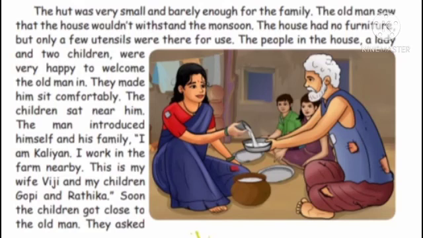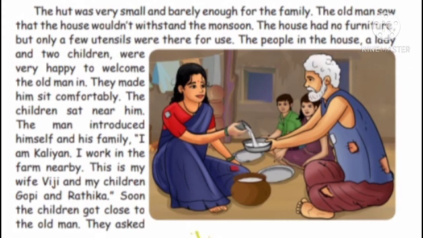The man introduced himself and his family. The poor man introduced himself. Making oneself known to others is called introducing, isn't it? The man first introduced himself, and then he introduced his family. "I am Kaliyan. I am working in the farm nearby. This is my wife Viji and my children Gopi and Ratika." He is introducing them one by one.